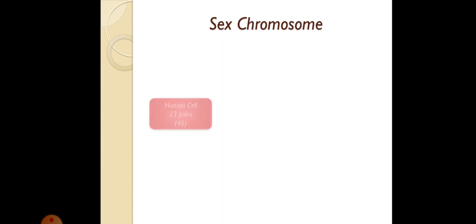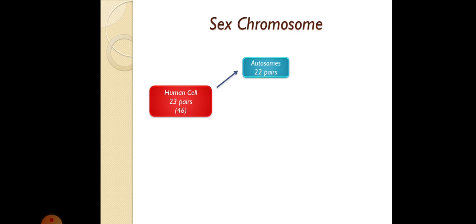Now let us try to understand what is a sex chromosome. In case of humans we have 23 pairs of chromosomes. That means the total number of chromosomes is 46. Out of these 23 pairs, 22 pairs are called autosomes, and they are present both in male and female. And we have one pair of chromosomes which is called the sex chromosome. This sex chromosome is different in case of male and female.